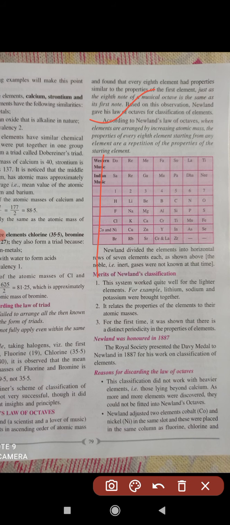So here is the table, students. You see hydrogen, lithium, beryllium. Okay, at that time noble gases were not discovered, so that's why you only see hydrogen, lithium, beryllium, oxygen, up to oxygen, then again comes fluorine, then chlorine, okay, then bromine. Okay, that fluorine, chlorine, bromine come in the same group.